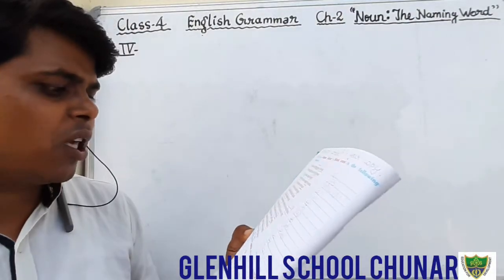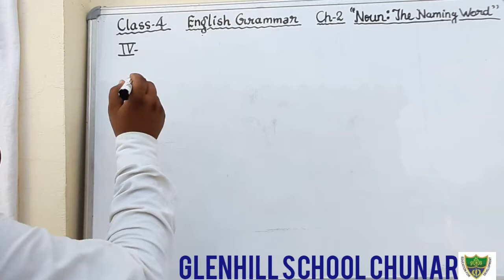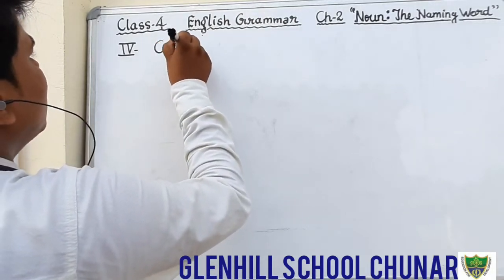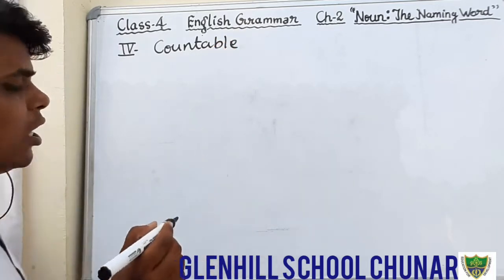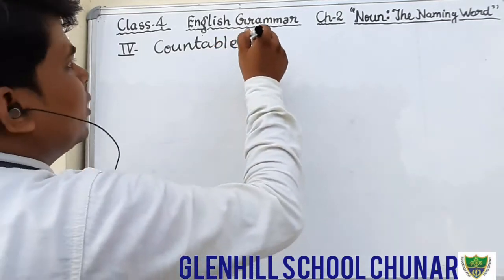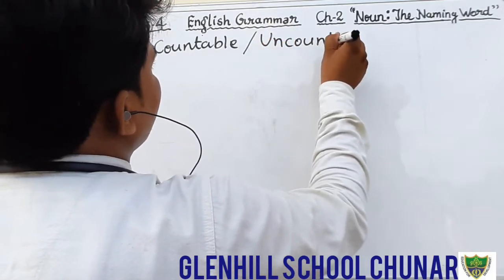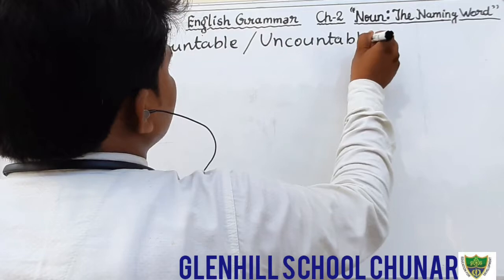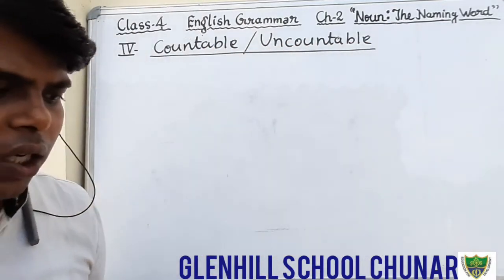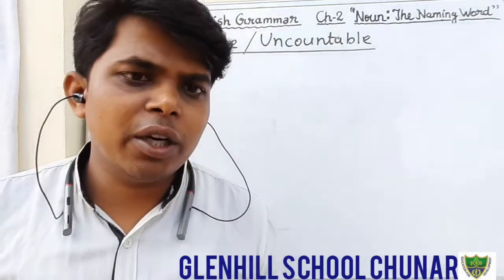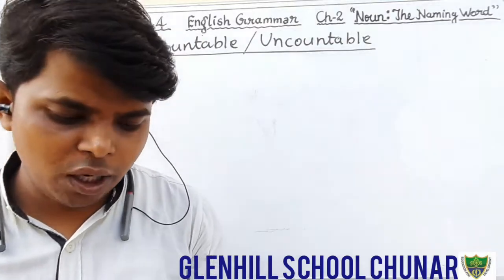The question is what? See which of the following nouns are countable. In this question, dear students, you have to tell the countable nouns as well as uncountable nouns. I have already told you what is countable noun and what is uncountable noun. Once again I am going to revise what is countable noun and what is uncountable noun.